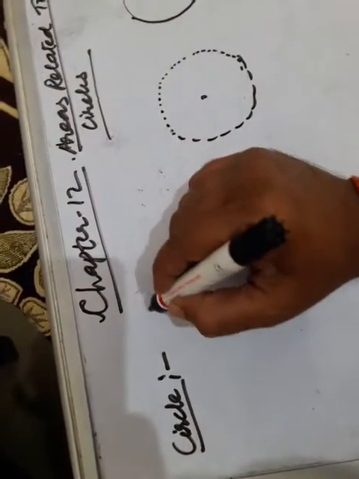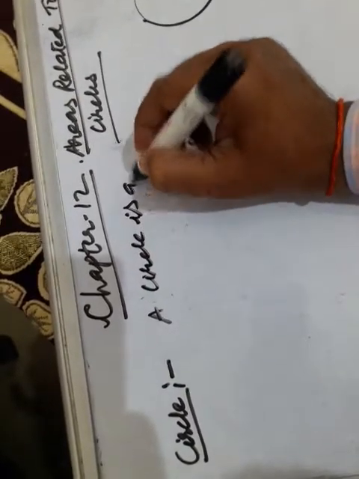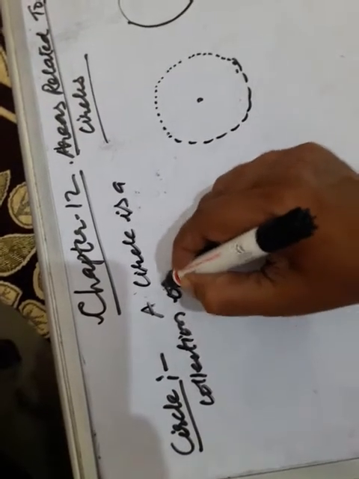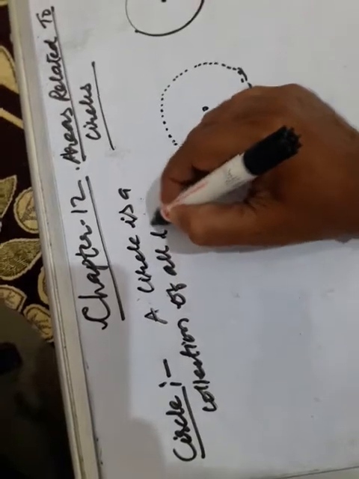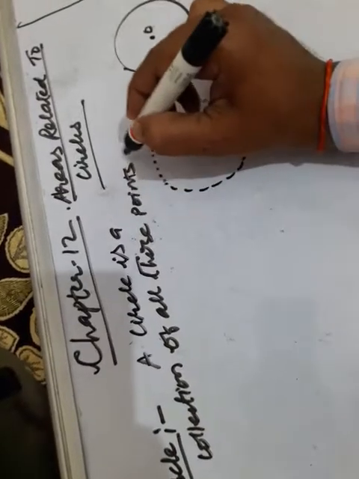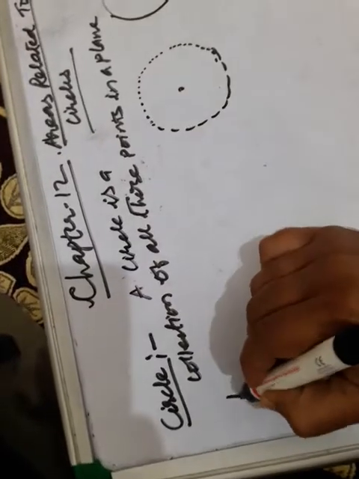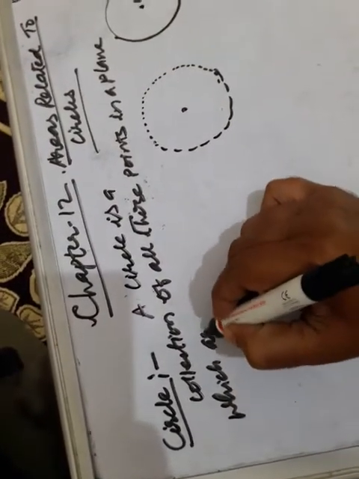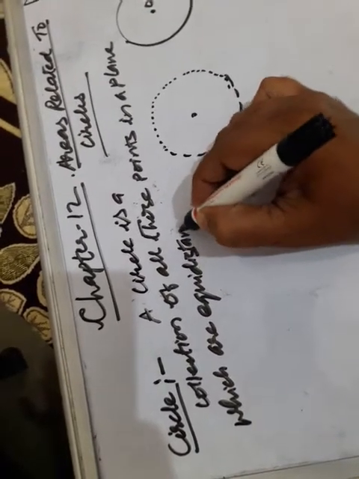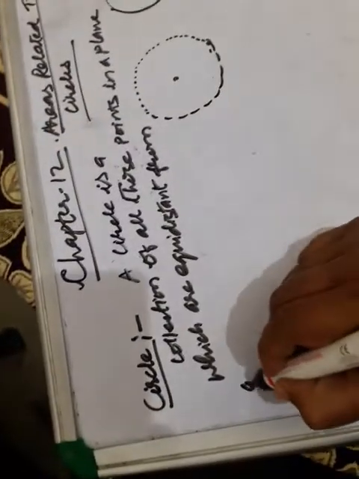Circle. What is a circle? A circle is a collection of all those points in a plane which are equidistant from a fixed point.